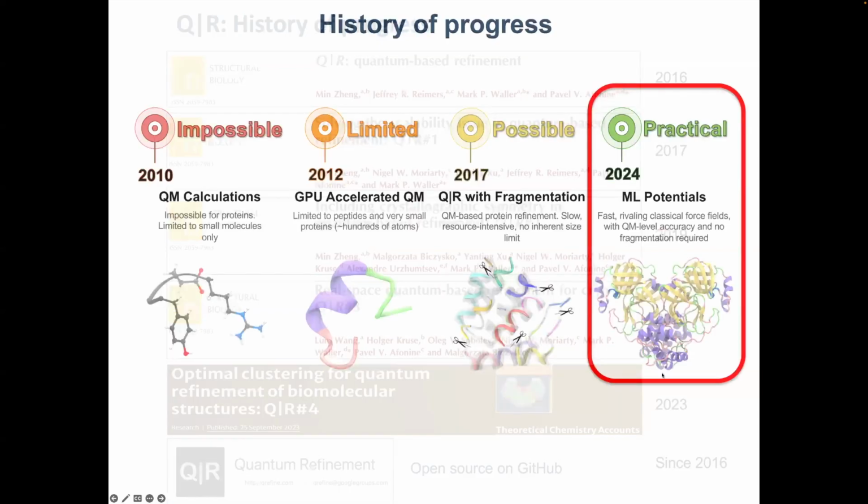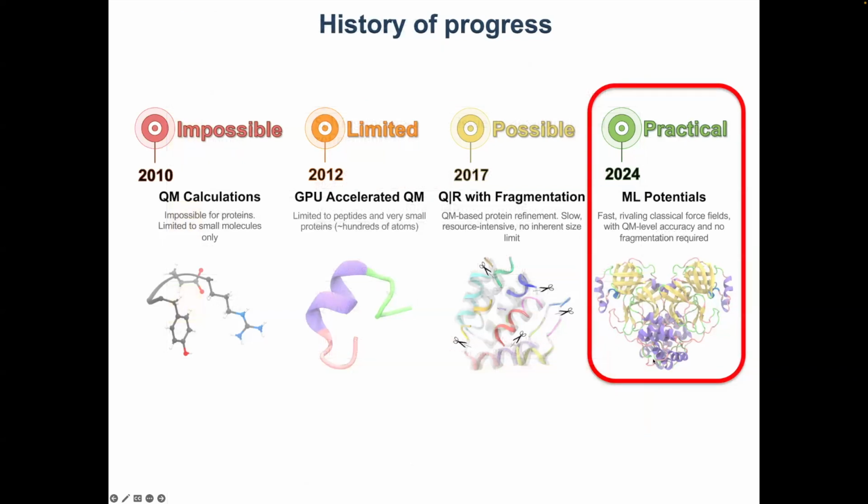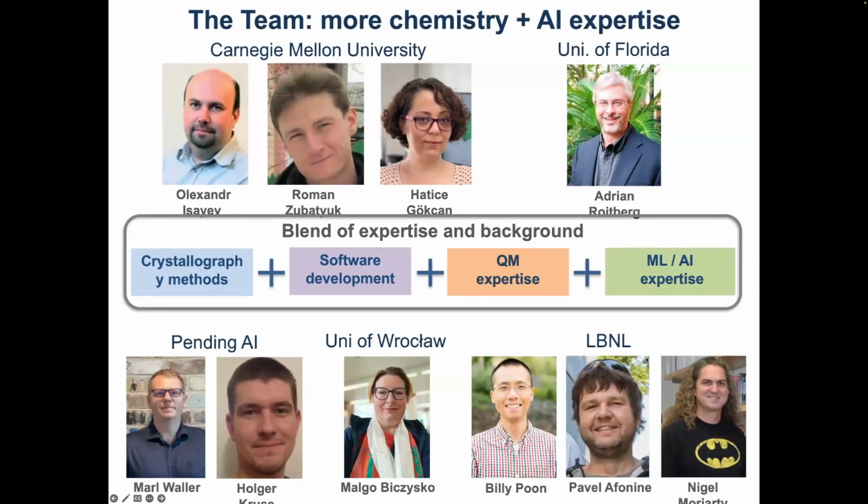And at the end of the day, we realized that it all works, but it's still limited. As I said, you could refine the entire structure using these tools, but it would take a long time. And this is when we realized we need extra expertise.